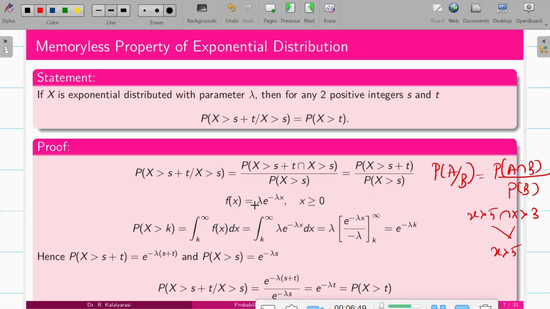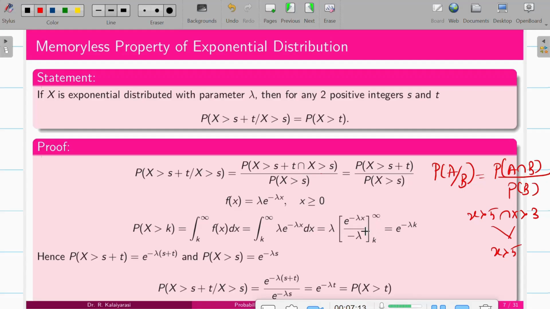So now I know the PDF of the exponential distribution, right? So I have to find the value of the probability when x is greater than s. So probability of x greater than k is the integral from k to infinity of f of x dx. So that is the integral from k to infinity of lambda e power minus lambda x dx, right? So we integrate e power minus lambda x, which gives minus lambda. Apply the upper limit minus the lower limit.